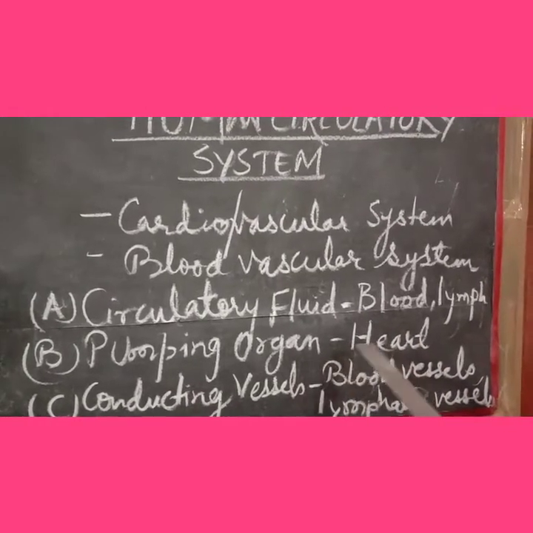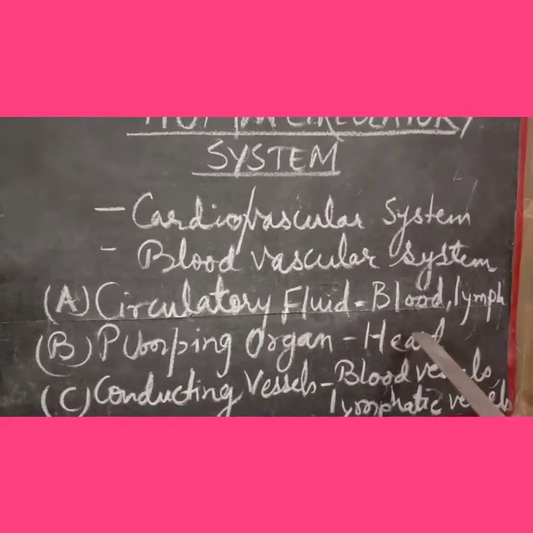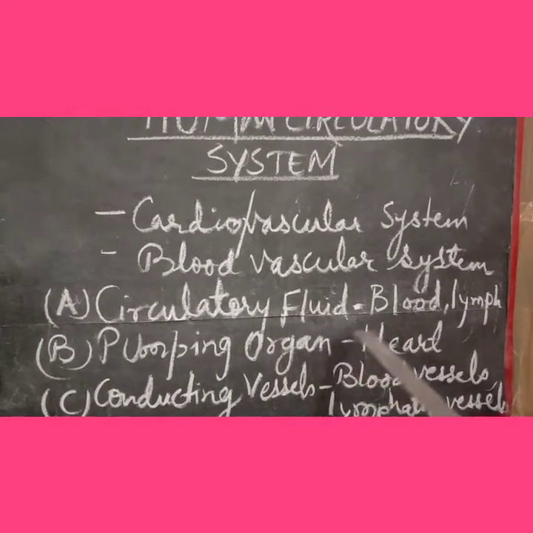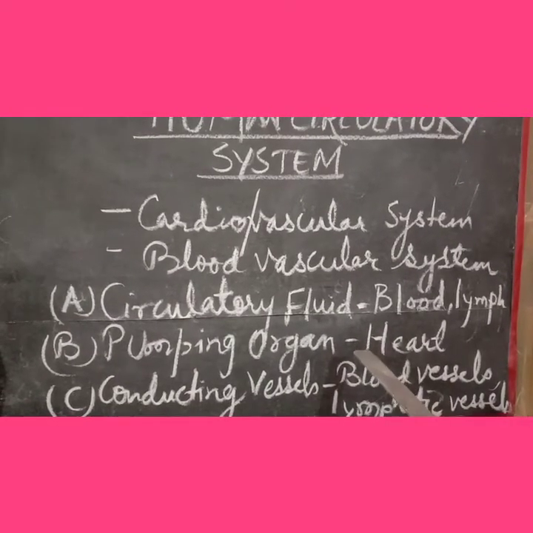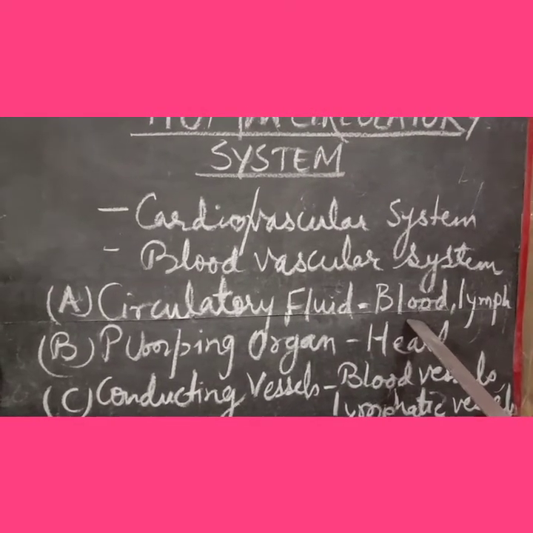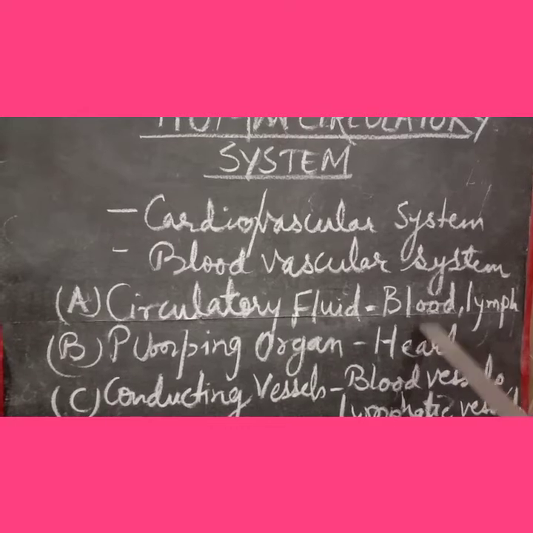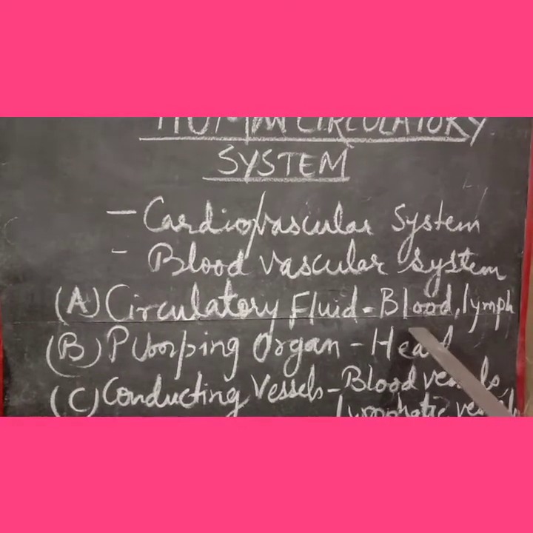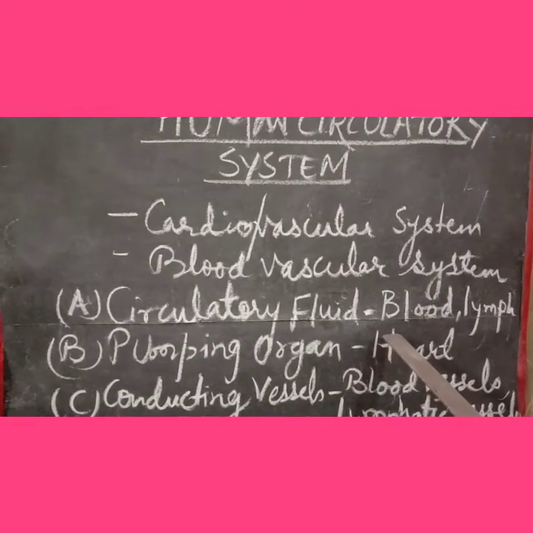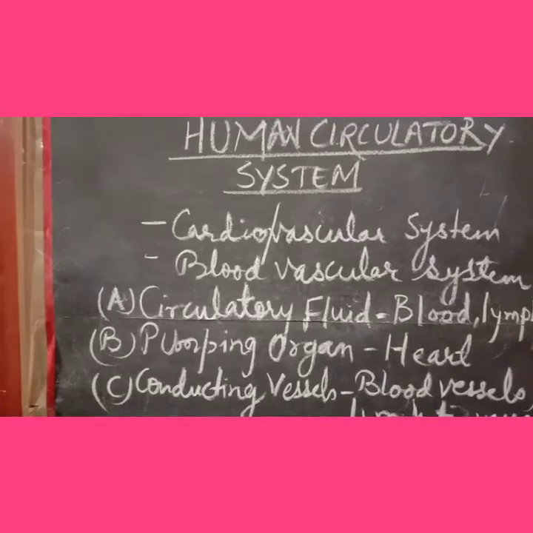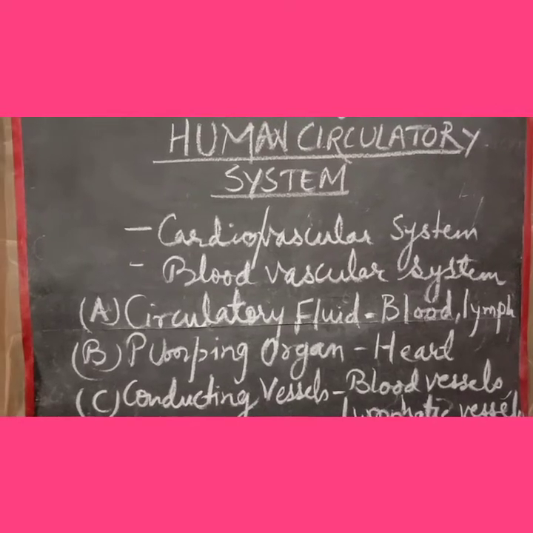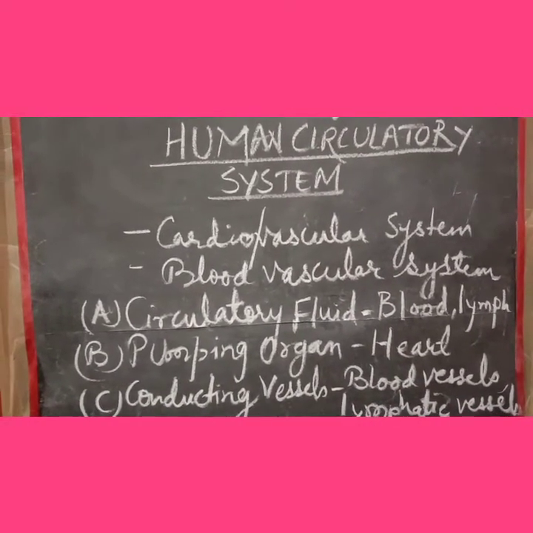You must understand first of all here that the circulatory system, which you can see here, the circulatory fluid, blood and lymph, actually constitute the distributing system to supply substances to the various cells, as well as a collecting system to pick up certain substances. And it is done to and from various parts of the body, including the remotest cells. Remotest means the deepest cells present. So this is the importance of the human circulatory system.